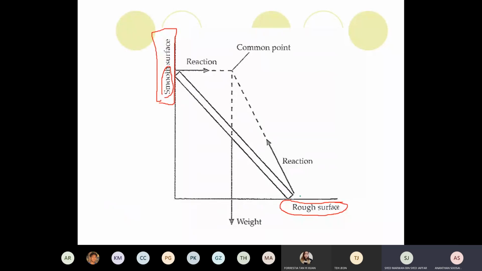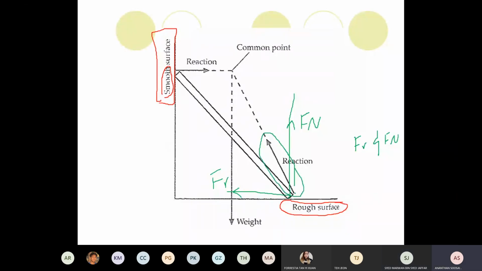So let's come to the rough surface first. Rough surface, what are the forces acting here? Normal force acting up, then friction acting where? To the right or to the left? To the left. These are the 2 arrows they're supposed to draw. But sometimes the 2 forces, the friction and the normal force, merge to give one single vector as a reaction.